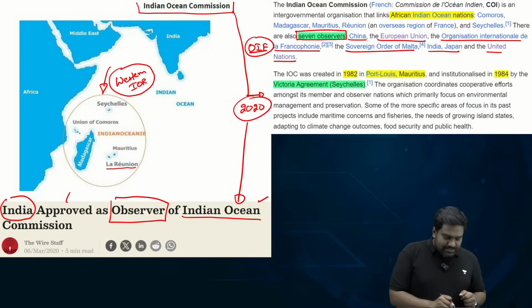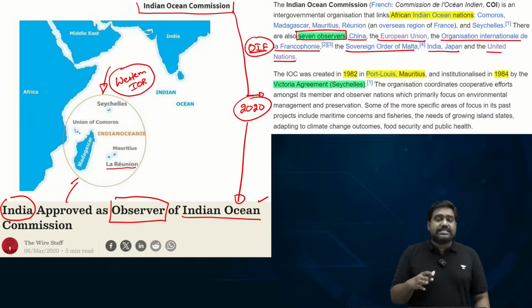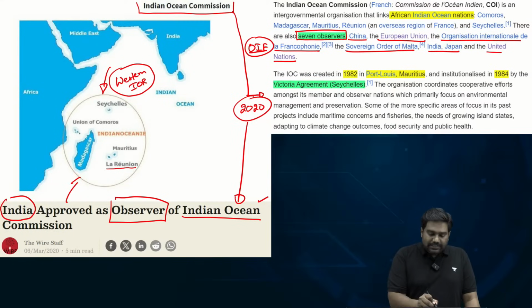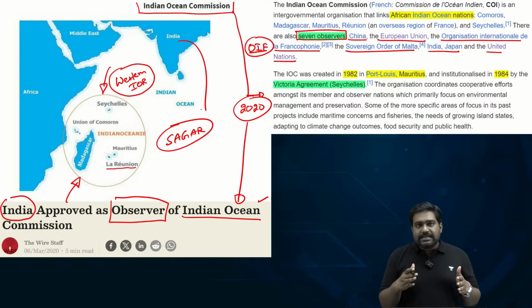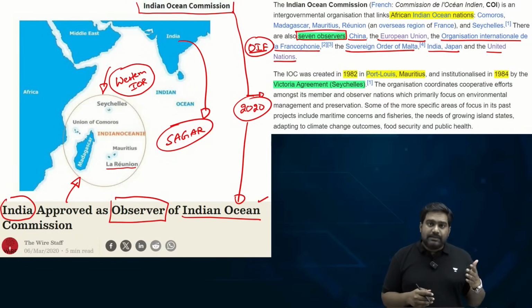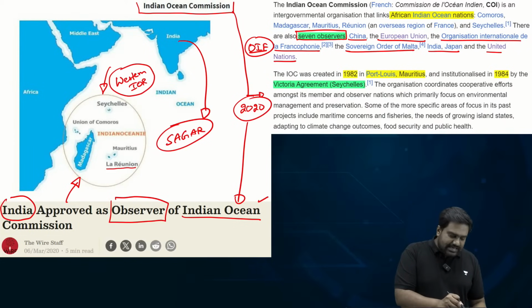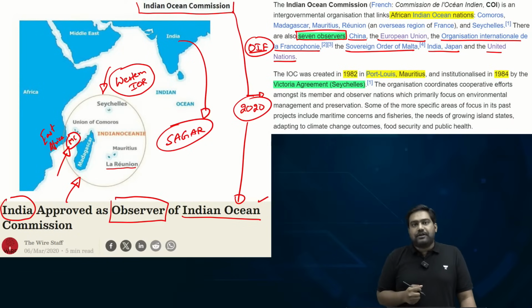So India becoming an observer to the organization is of great significance because this will further our SAGAR doctrine, the security and growth for all in the region. It helps project India's influence, economic, military and diplomatic influence, near a strategic region which is East Africa and the Mozambique Channel that's located over here between Madagascar and East Africa.